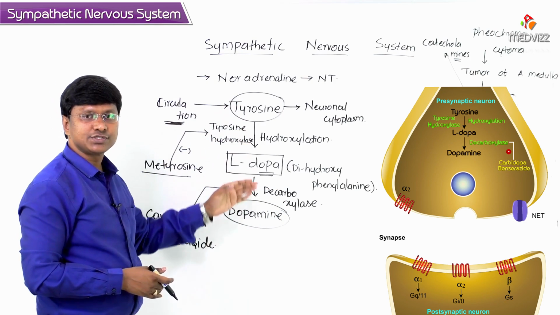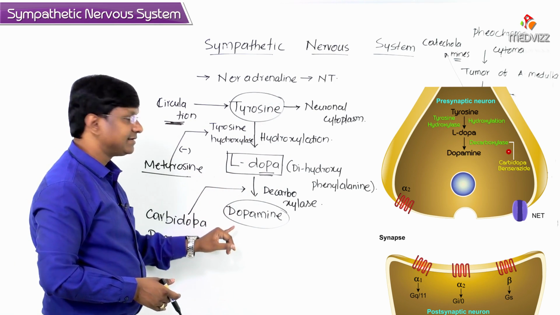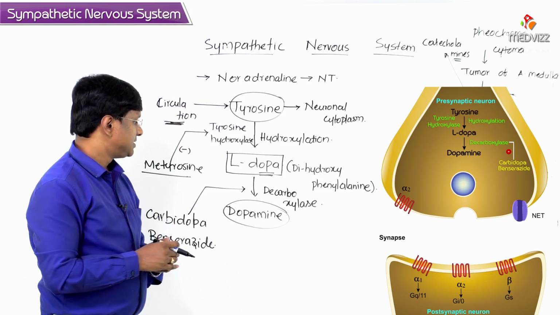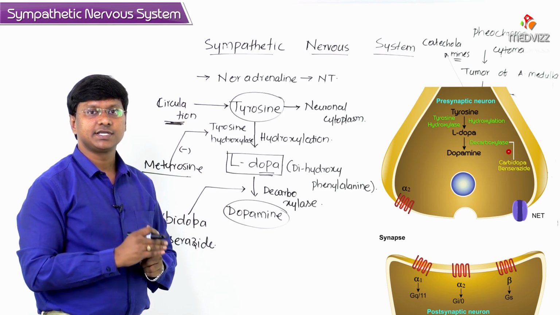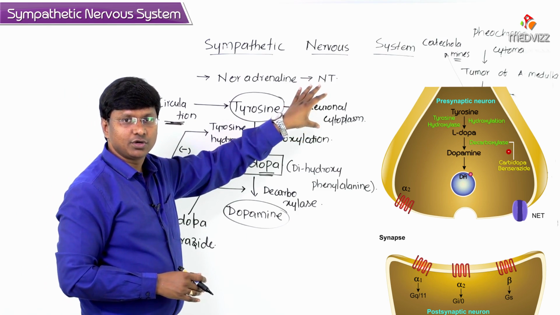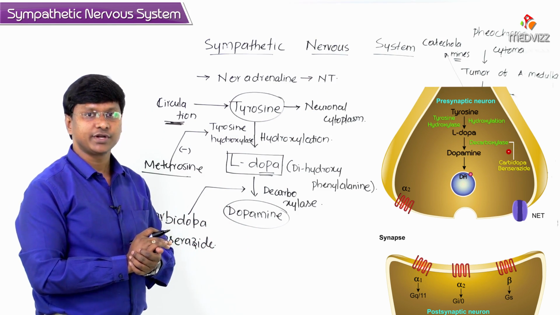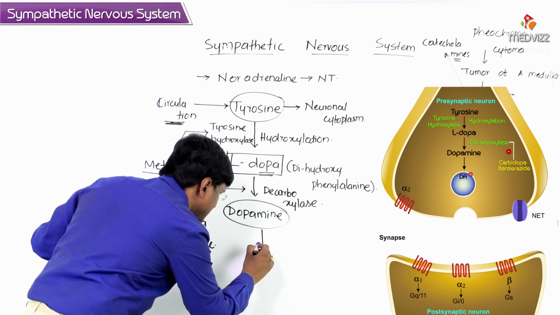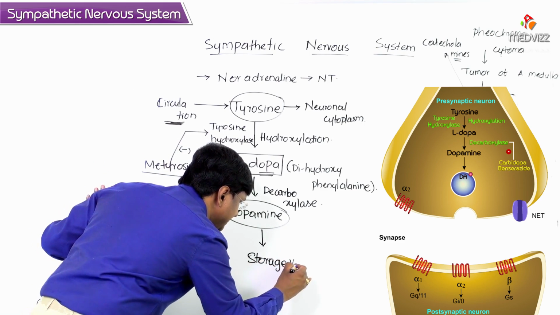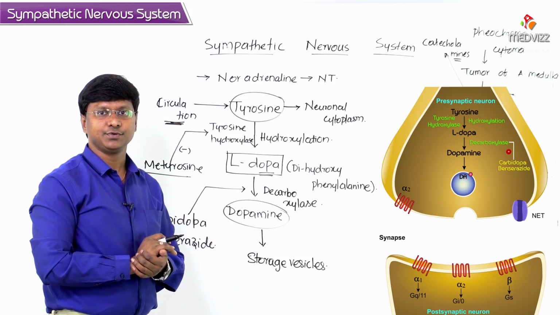Now, in the process of the synthesis of noradrenaline, you see what is happening. Levodopa is converted into dopamine. Now this dopamine, where is it stored? Remember, dopamine is transported to the storage vesicles within the sympathetic neuron. This dopamine is transported into storage vesicles within the sympathetic neuron.